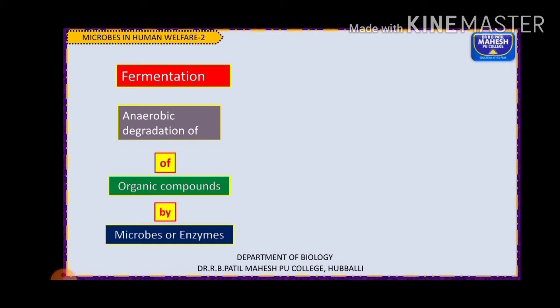Okay, so how does this actually take place? There are different food items, as I told you, some of the household products which are produced from microbial activity, prepared with the help of microorganisms. One food example you can take is curd.